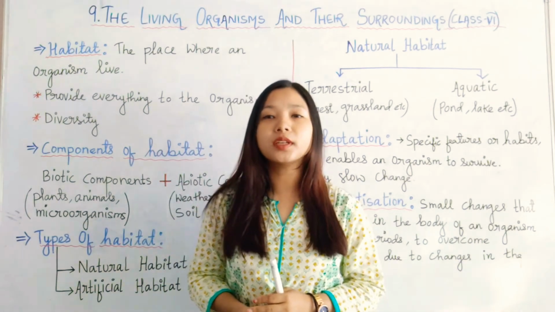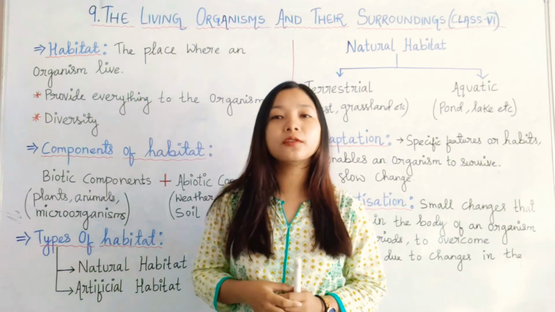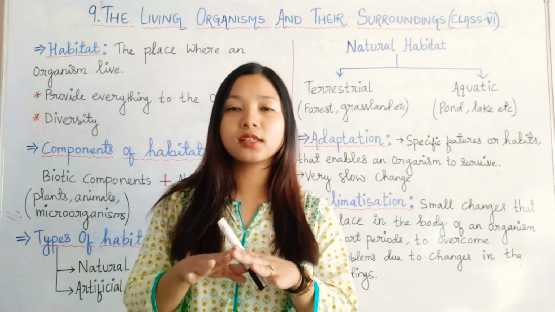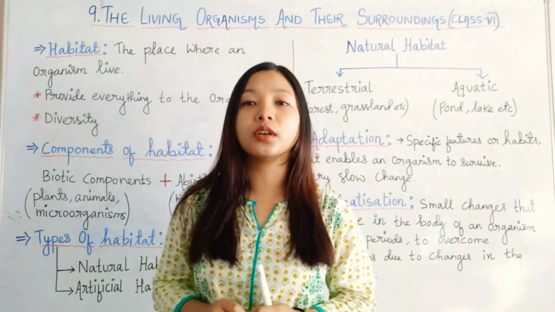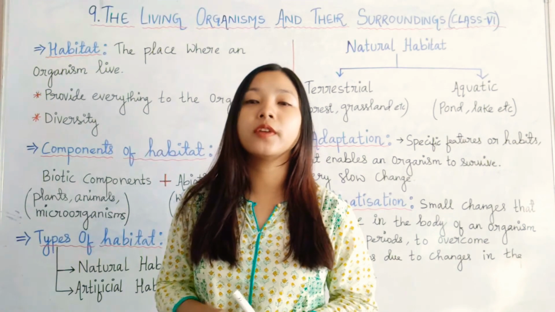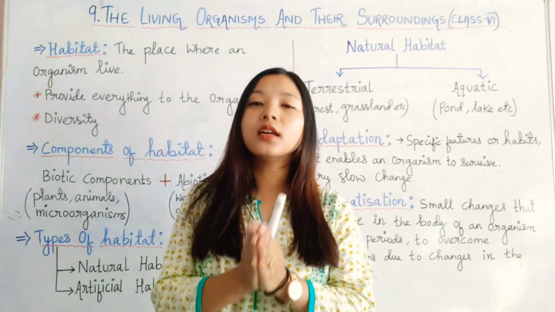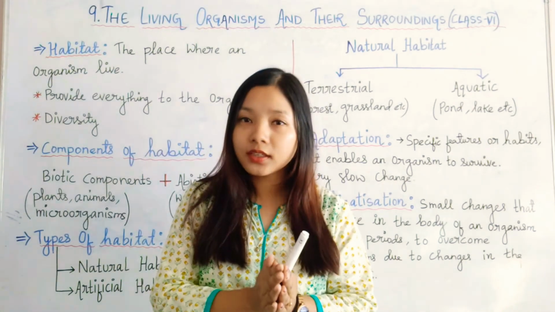For example, you can take a camel. Where does a camel live? The camel lives in the desert, which has sand, very dry weather, very little moisture. So the desert where the camel is found is the habitat of the camel.